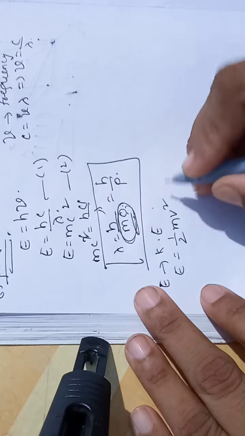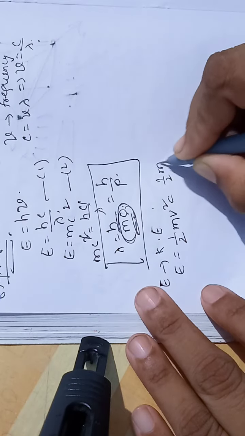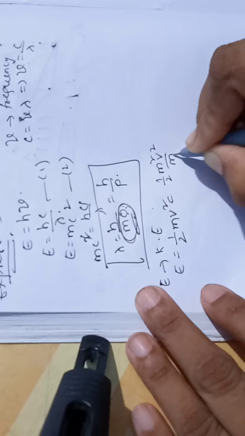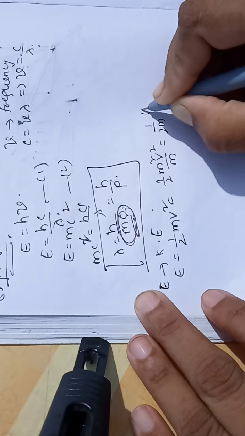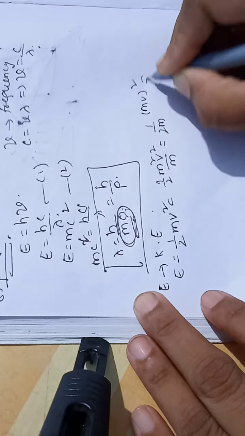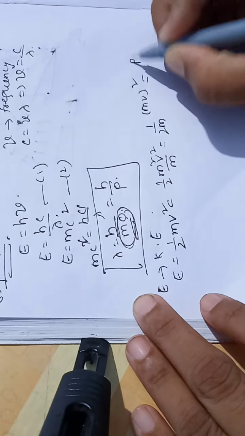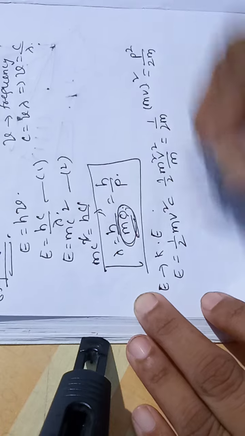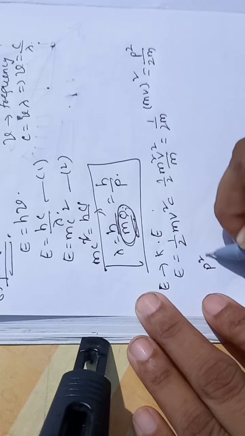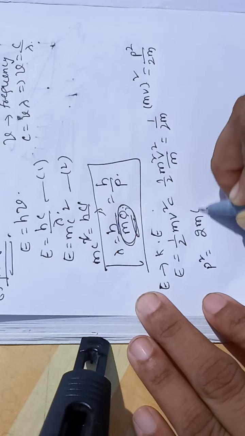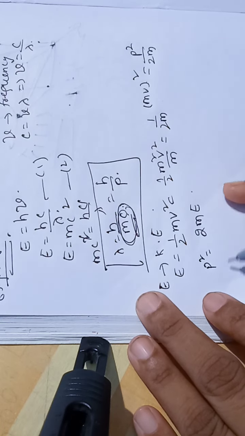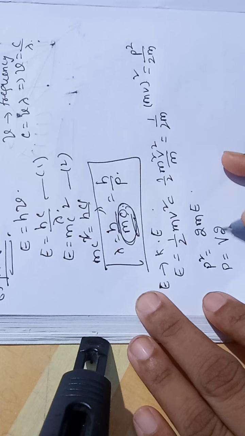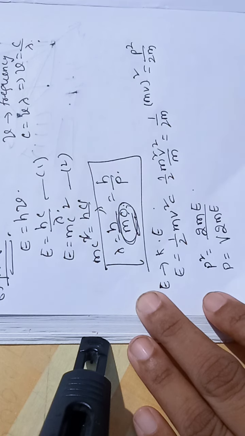I can write this as half m square v square by m, or half m times mv whole square. Mass into velocity is nothing but momentum, so E is p square by 2m. From this, p square can be written as 2mE, and p is under root 2mE.